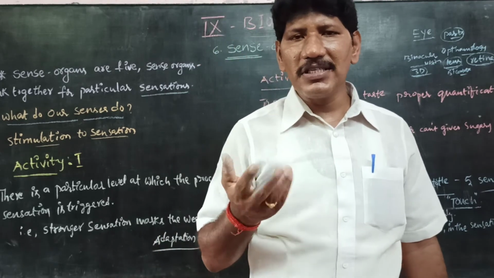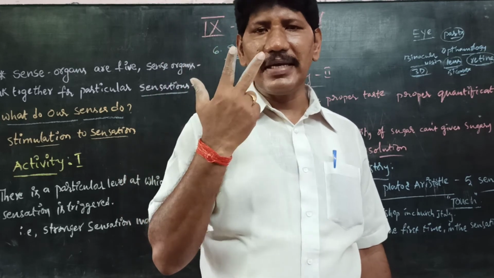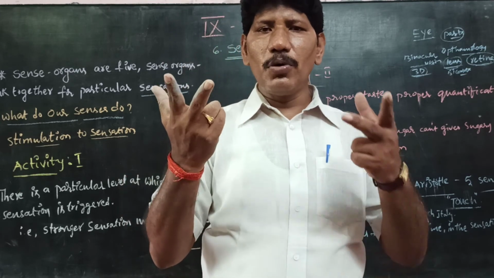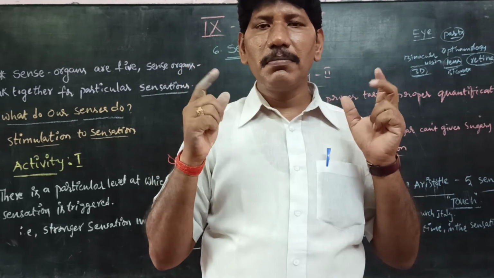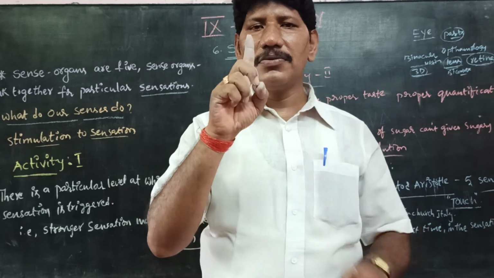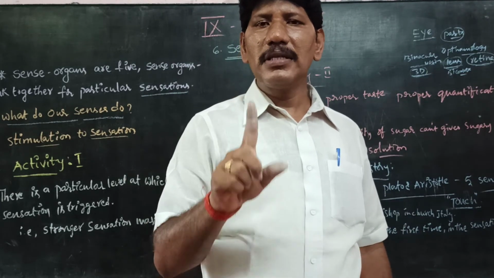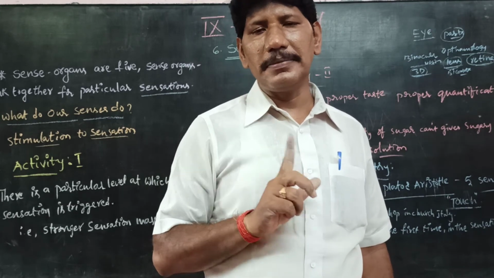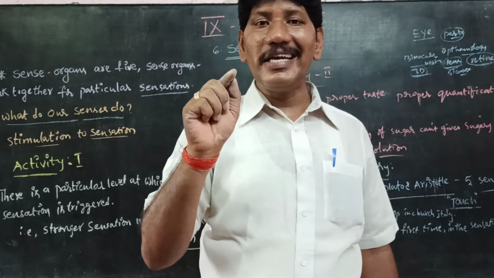Actually we are seeing objects with both the eyes, so both eyes receive the information and form images, but finally our brain analyzes it and we see that object through both the eyes as only one, which we call binocular vision.